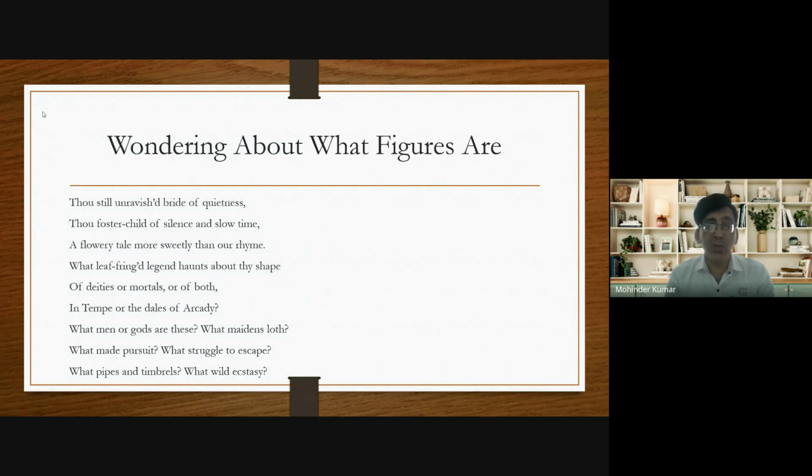And that's why he calls it the child of silence and slow time, meaning time has taken care of the urn. The urn hasn't lost its chastity. The urn hasn't lost its beauty. The urn hasn't lost its freshness over a long period of time. And that's why he calls the urn the foster child of silence and slow time, meaning the urn is still very beautiful to look at, very fresh to look at.